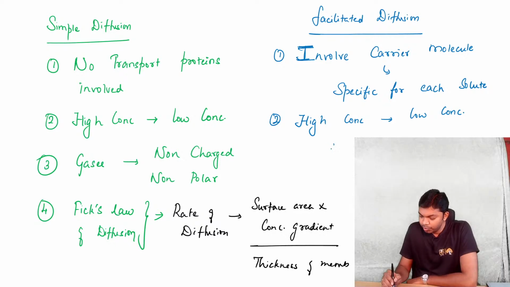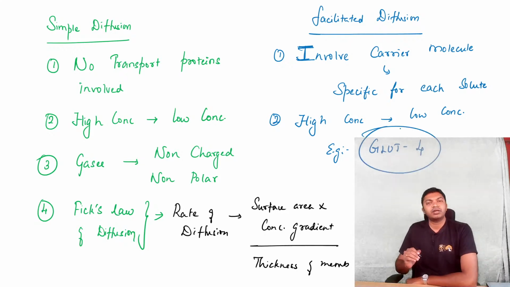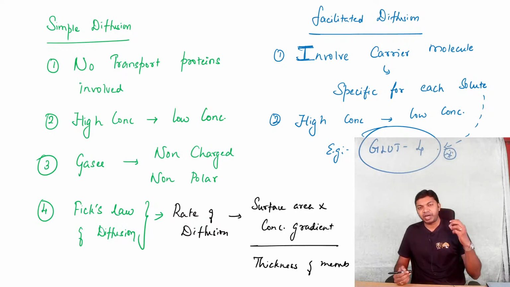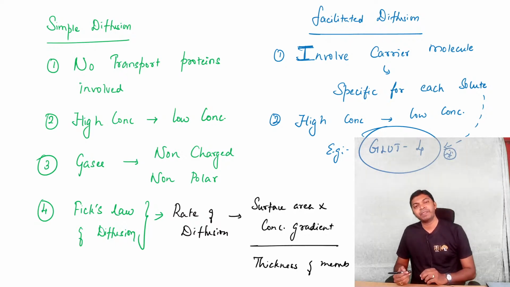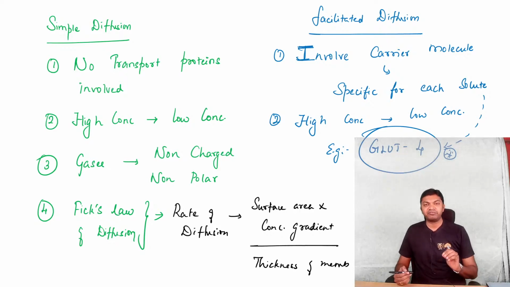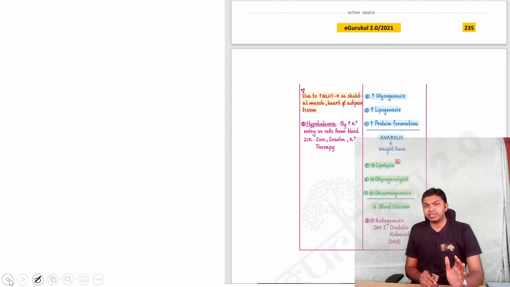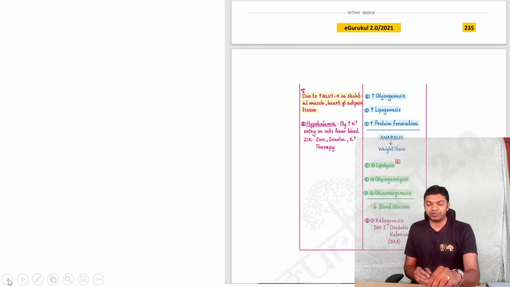And you guys know that the transporter GLUT4 is a glucose transporting molecule which is specific only for glucose. Alright, which is why this is a glucose transporting molecule specific only for glucose, and hence it moves glucose from a high concentration to low concentration. So this is a clear-cut example of facilitated diffusion. So guys, you know the difference between simple diffusion as well as facilitated diffusion.